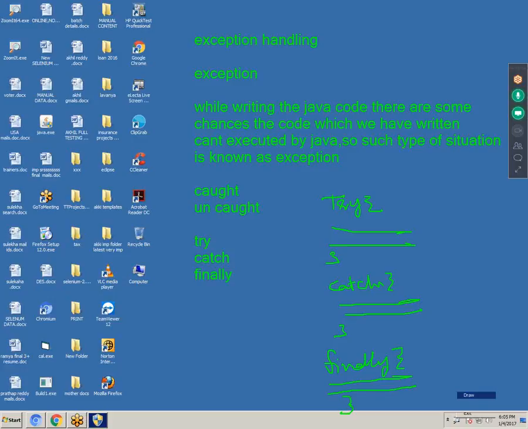That is finally. So if you want to find out uncaught exceptions, what is an uncaught exception? While writing the Java code, if anything is missing like a semicolon, bracket, comma, full stop, whatever it is, Java will not show you anything. So what is that error and how can we find it? We can use try, catch, finally. If you have doubt on any block of statements, keep it in the try block. What is that error we can get in the catch block? And finally, at any cost, it will execute, whether try or catch is executing or not. That is the concept we will discuss.